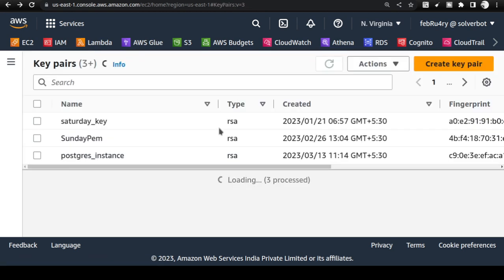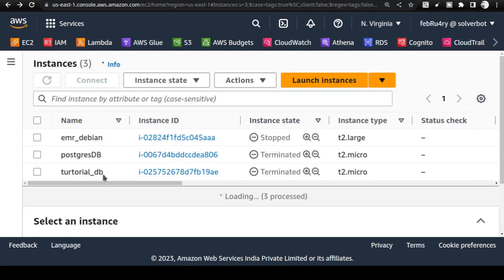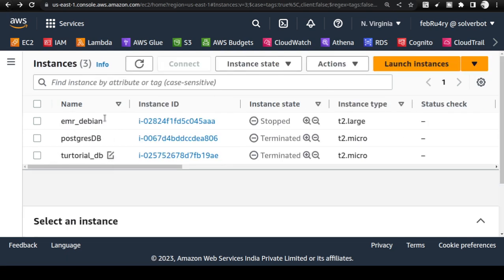I have already created my key pairs. I'll be using Sunday Pen. This is the key pair I'll be using. You might be wondering, I'm showing you all these things, will that be a problem? Actually, no. This key pair is required to be present, and only then will you be able to connect to my instances, or else you will not be able to connect. So don't worry about that. Let us go back to this starting point.